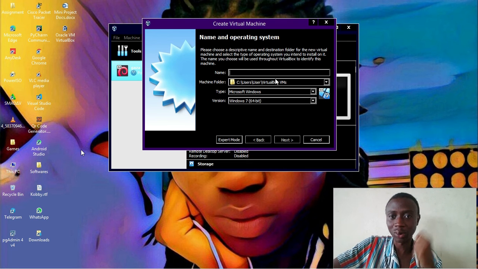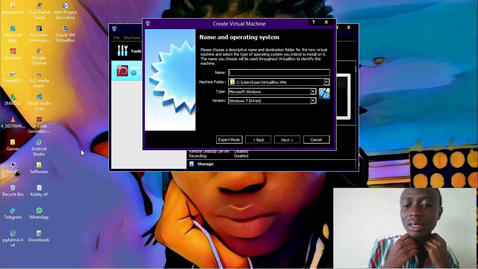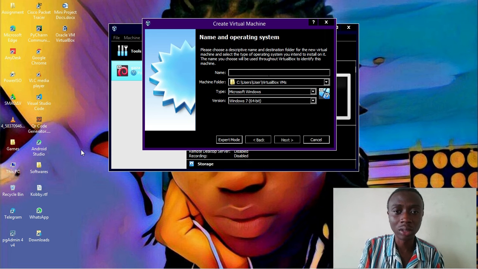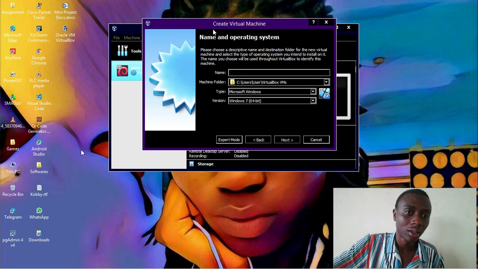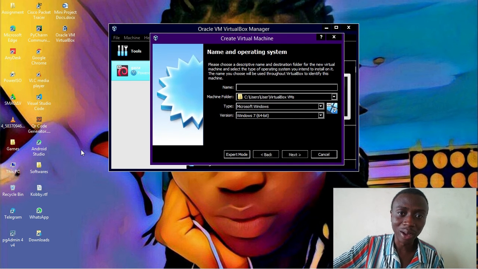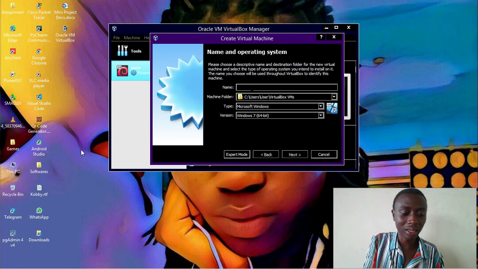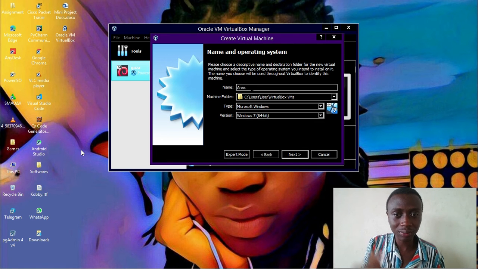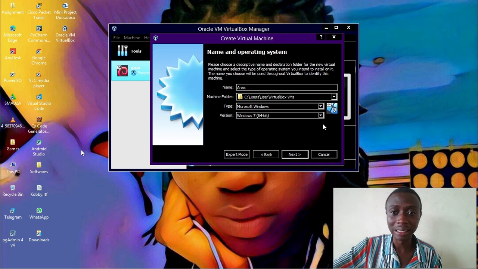Yes, we are going to create a virtual, I will say my own is a virtual laptop. You can say yours is a virtual desktop. Mine is a virtual laptop, and I'll give it a name, either Toshiba or whatever. But this is my own laptop. So just as I gave another one here called Gaza, I'm going to give this one a name from my own company, and my company is going to be named ANAS. Yeah, one of the biggest companies in the world, leading producers of laptops.